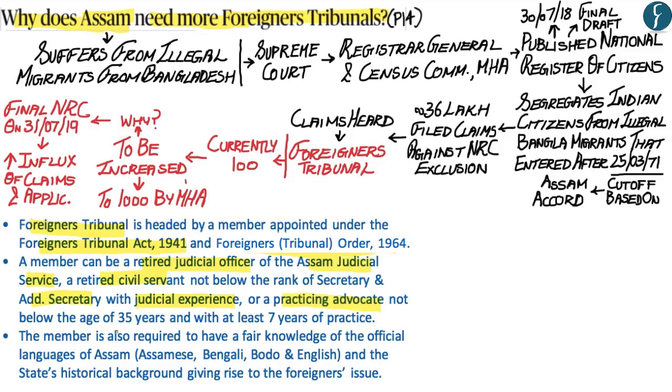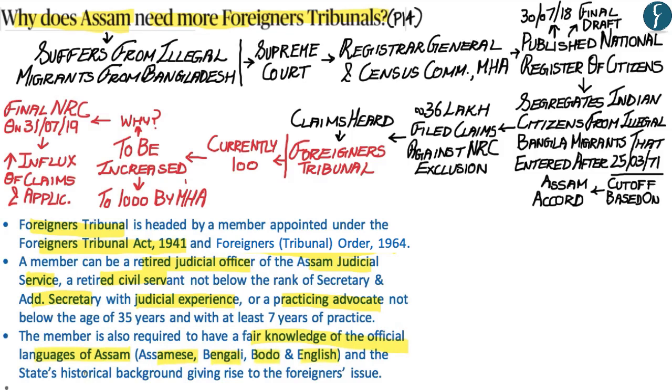Apart from this, an important requirement to become a member of the Foreigners Tribunal within the state of Assam is that they should have a fair knowledge of the official languages of the state of Assam: first Assamese, second Bengali, third Bodo, and fourth English.